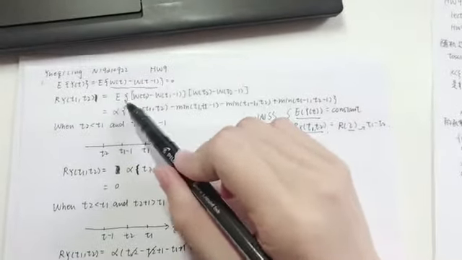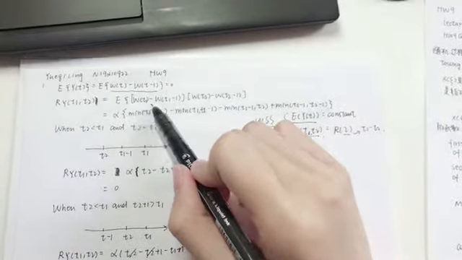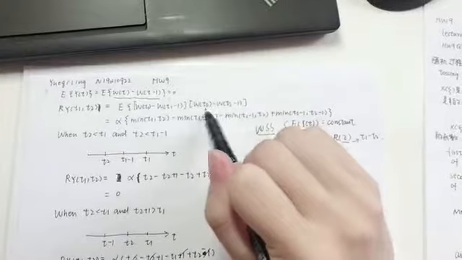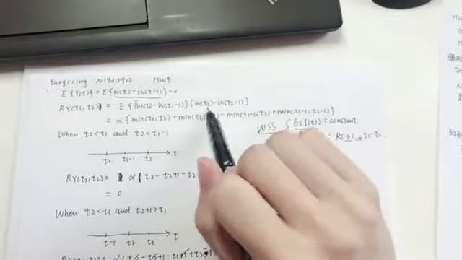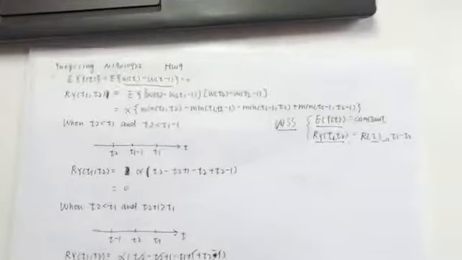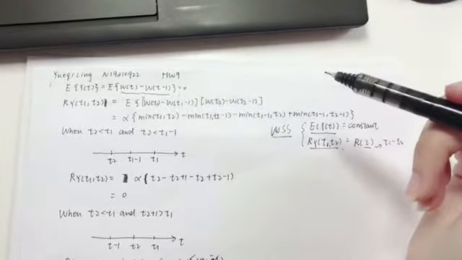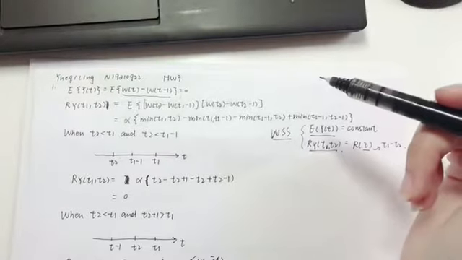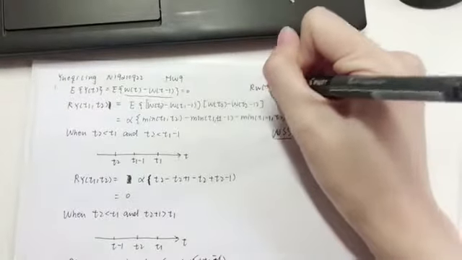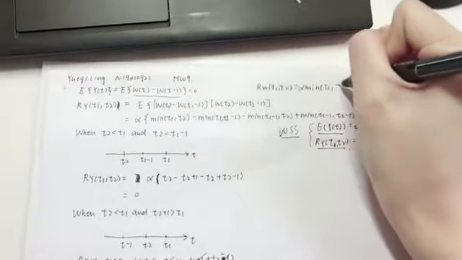Now let's come to the autocorrelation. The autocorrelation equals the expectation of W(T1) minus W(T1 minus 1), times this same expression with T2. Also, we defined that R_W(T1, T2) equals alpha times the minimum of T1 and T2.